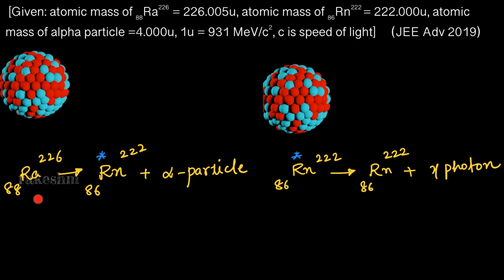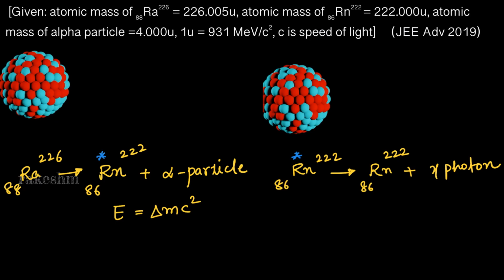When this radium nucleus undergoes alpha decay, there is a mass defect which is occurring here. From the values we can say the mass of the reactants is more than the mass of the products. So this mass defect is converted to energy. The energy released is E equals to delta M into C square. So the energy released in this reaction is E equals to delta M, which is mass defect, into C square.